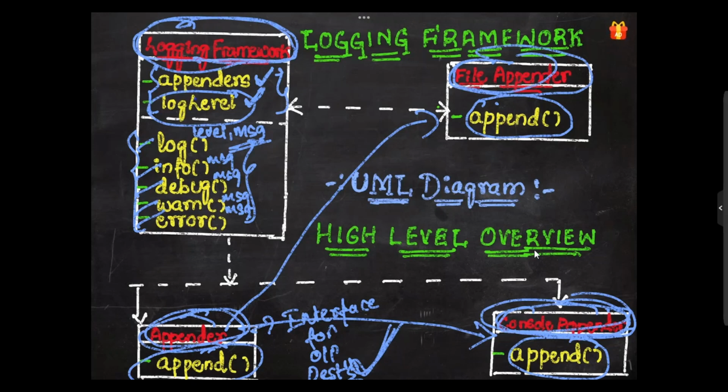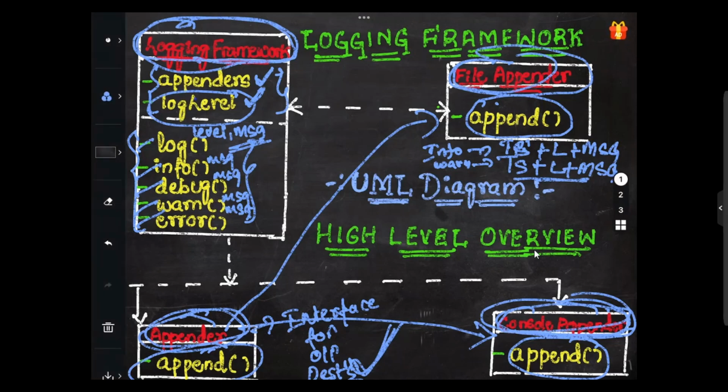The last one is format. Each log will have the timestamp plus level plus message. Suppose we have an info log here in this case. Each log consists of the timestamp, I'll just write TS here, level and message. These three things, right? Timestamp, level as well as the message. So I hope this is completely clear.